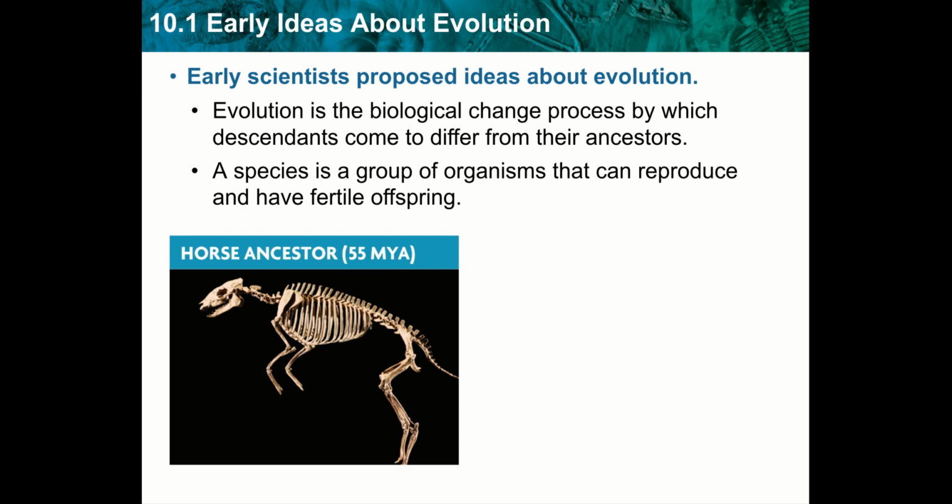So it's been discussed for more than 100 years, since Darwin proposed this theory of evolution and how it works. So it's the change process by which descendants come to differ from their ancestors, humans, animals, and so on. And a species, I think we discussed this early on in chapter 1, when we talked about the characteristics of life. A species is a group of organisms that can reproduce and have fertile offspring. Make sure you have those two words and their definitions down.